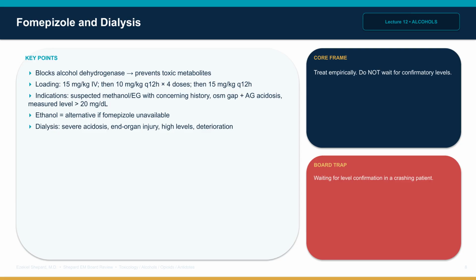Ethanol is an alternative when the antidote is unavailable. Dialysis is indicated for severe acidosis, end organ injury, high levels, typically above 50 mg per deciliter for either alcohol, or clinical deterioration. The board trap is waiting for a confirmatory level in a crashing patient.